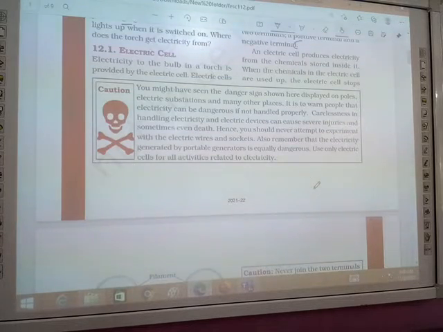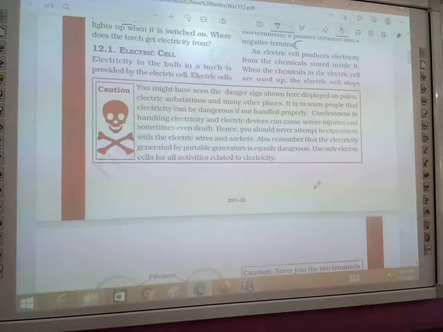It is your duty to keep in mind that you should never attempt any activity related to electrical wires and sockets. You should stay away from electrical wires and switches, and handle them properly. Also remember that electricity generated by a portable generator is equally dangerous. Nowadays we are using inverters; in earlier times we used generators. It harms us when we do not handle it properly.